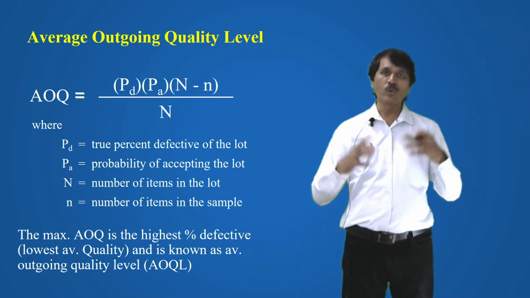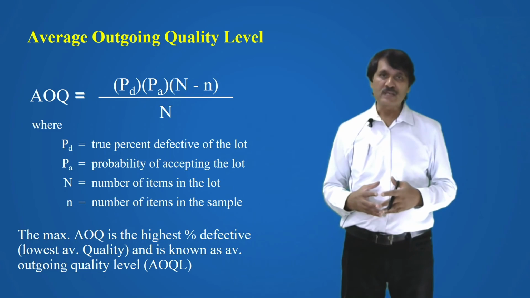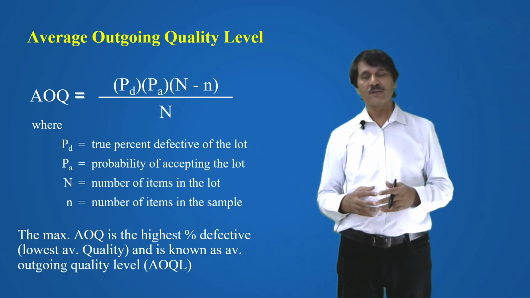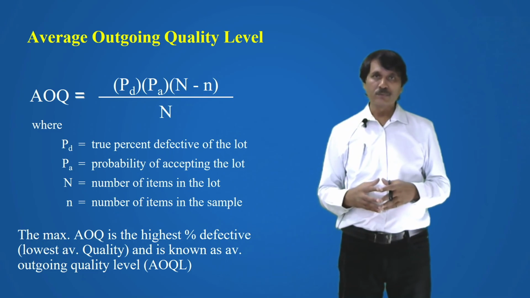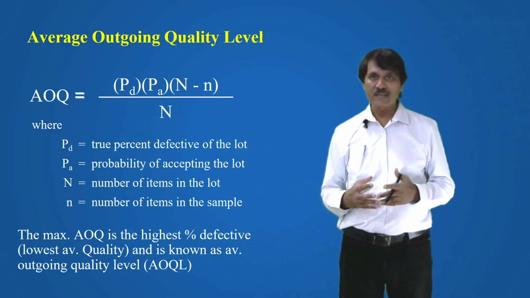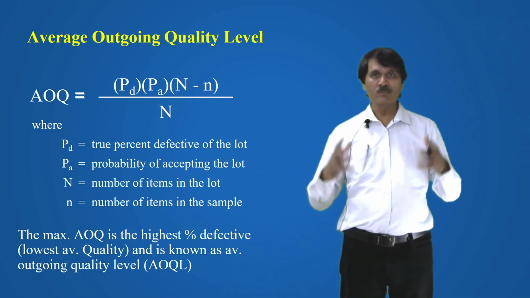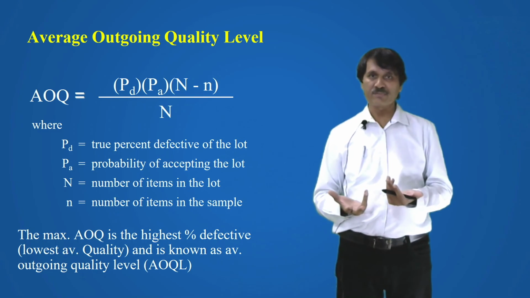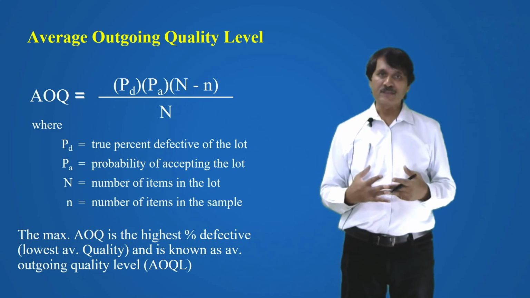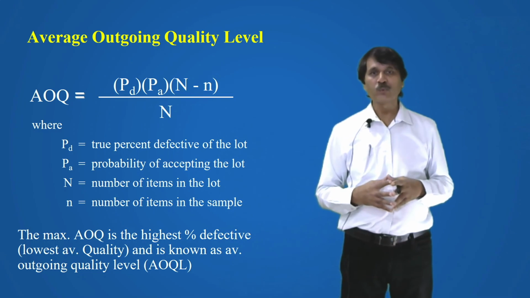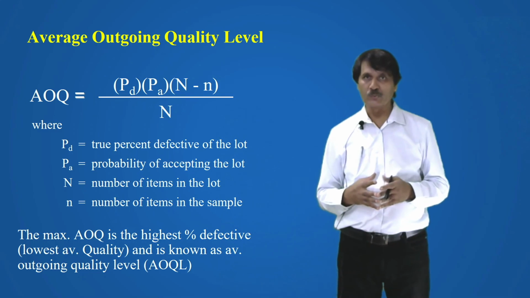The maximum AOQ is the highest percentage defective, the lowest average quality, and is known as the average outgoing quality limit, that is AOQL.